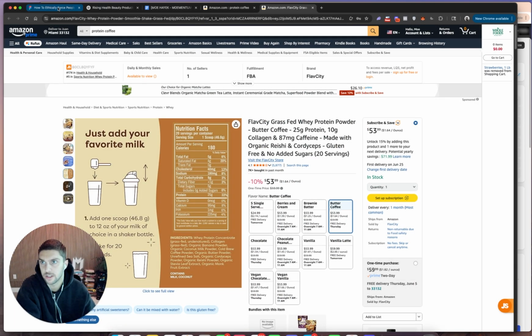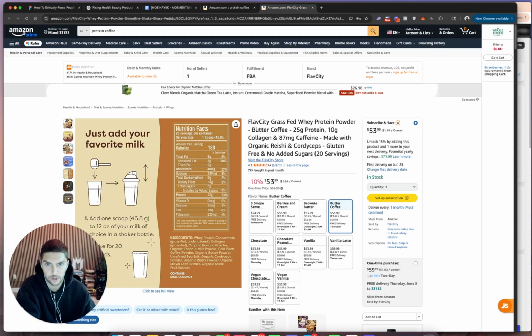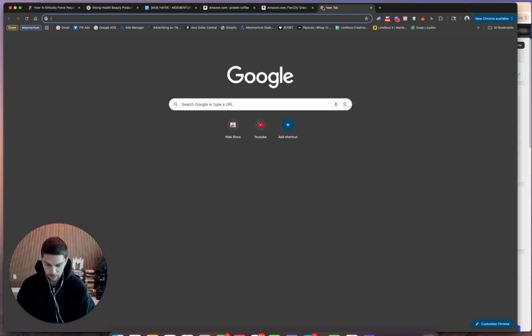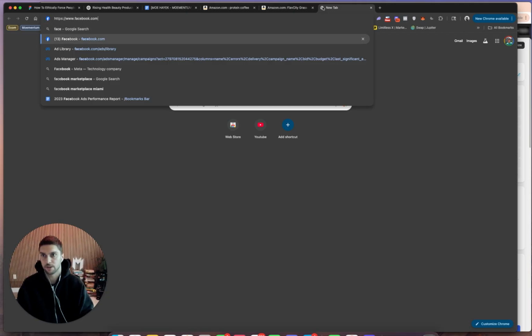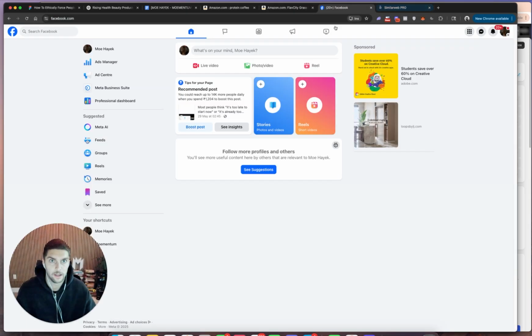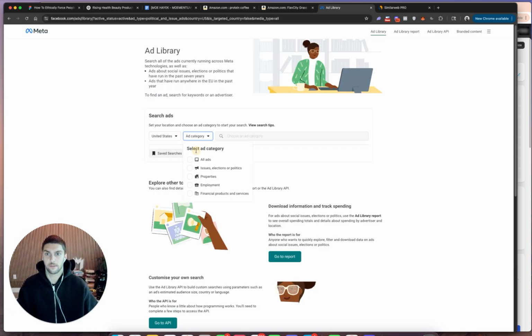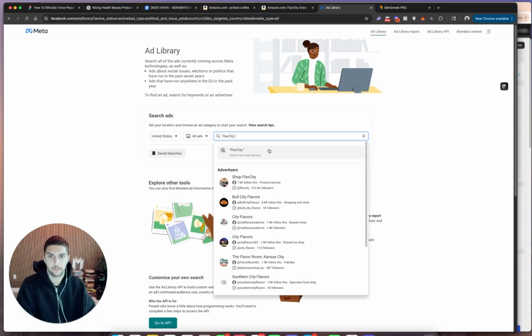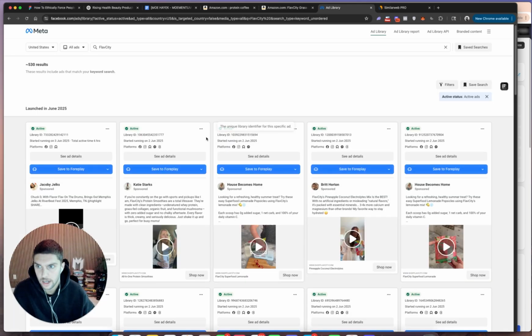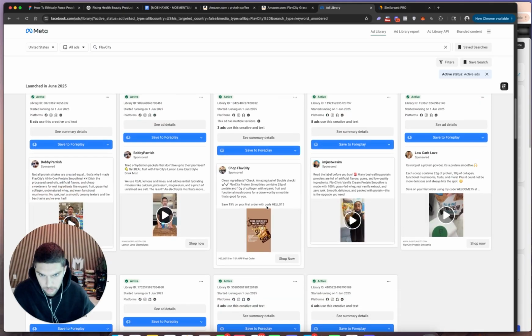Now what I want to do is I want to go ahead and find this arbitrage opportunity. So the way to do that is you want to search up the same exact brand, Flav City, and we want to see how much volume are they pushing on other platforms, right? So you can go to SimilarWeb out the gate, or you can go to the ad library. What I like to do is I like to come to the ad library right away and just search up that brand name, Flav City, right? And try to find it out the gate and see what kind of traffic are they pushing from their website. So might have to do some digging.